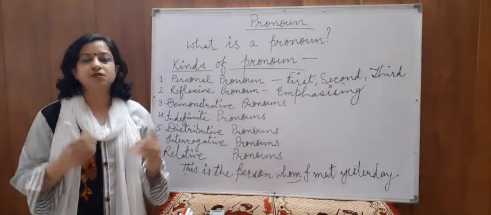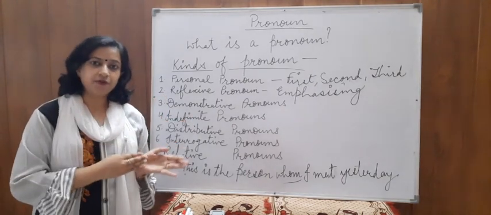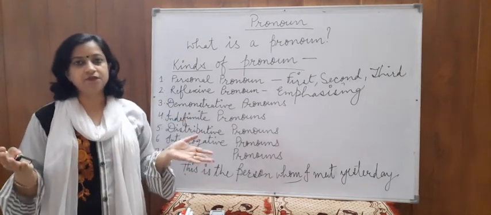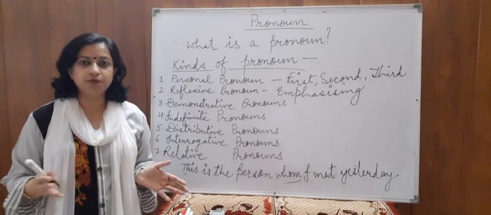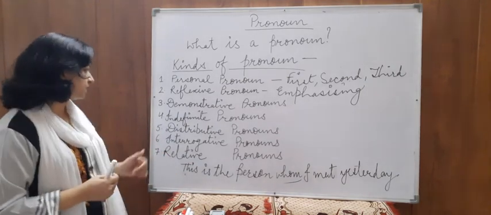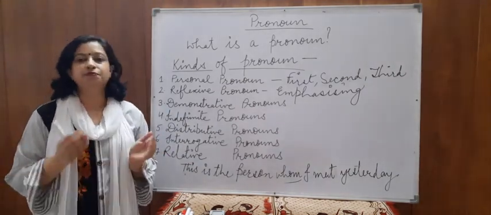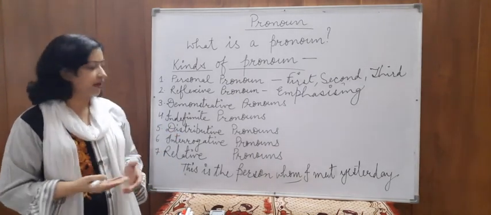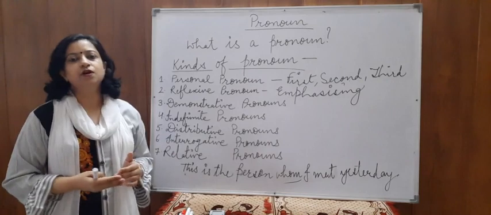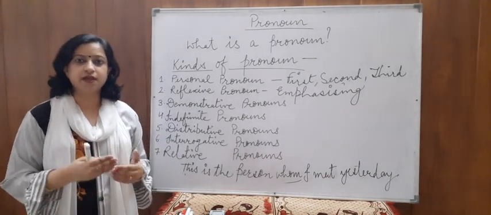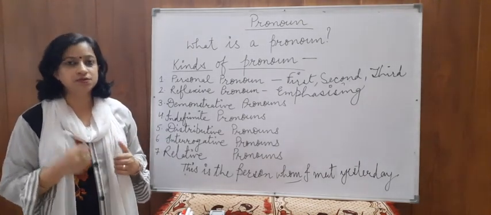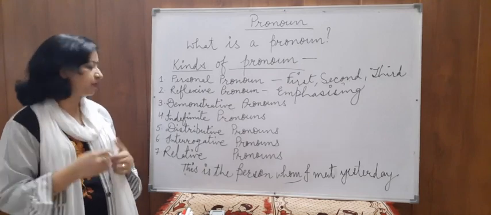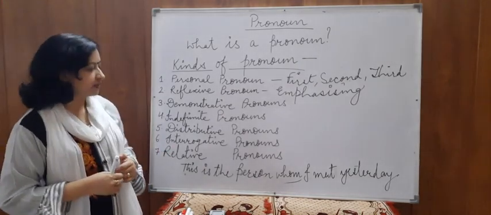Indefinite pronouns. With the help of indefinite pronouns, we talk in a general way. We don't talk about any particular person or particular object. Distributive pronouns refer to the number of persons or objects one at a time. And interrogative pronouns are used to ask questions like what, which, who, whose. There can be many.